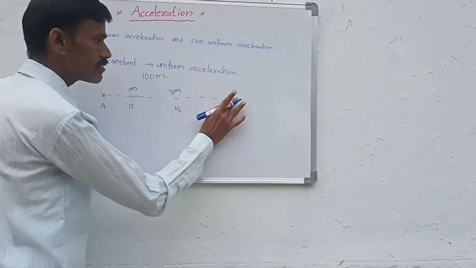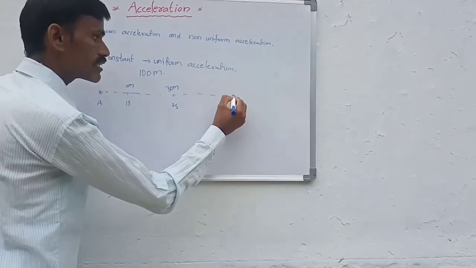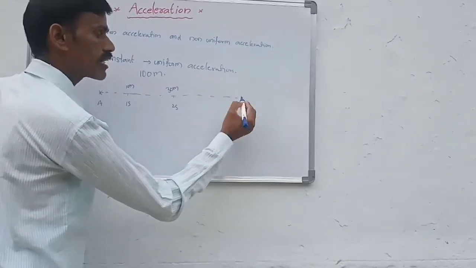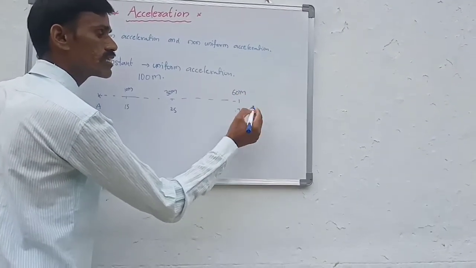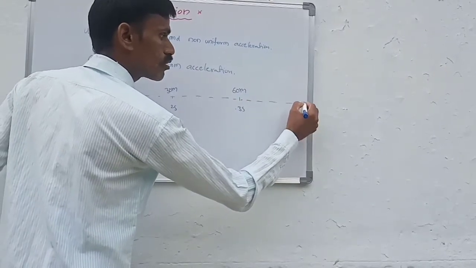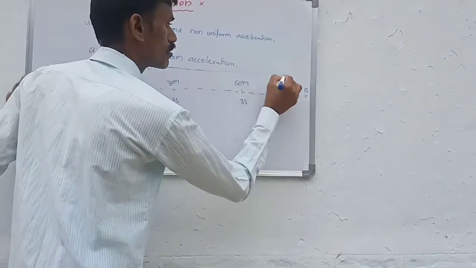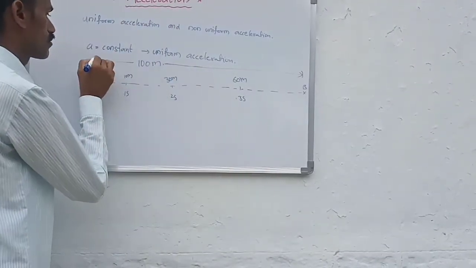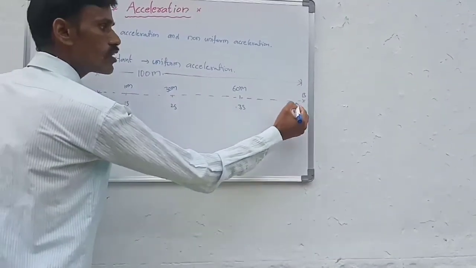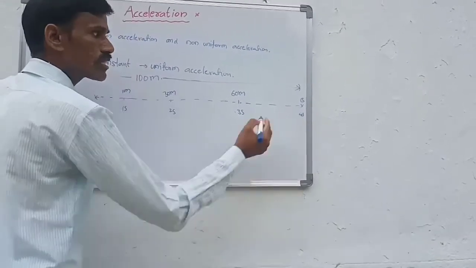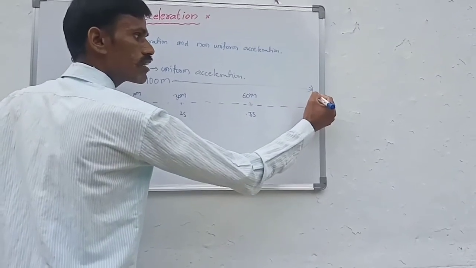In the third second he has moved 60 meters. Now this is B, so the total distance is 100 meters. In the fourth second he has moved 100 meters.